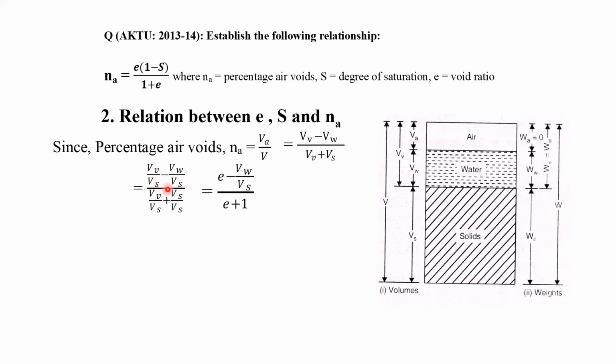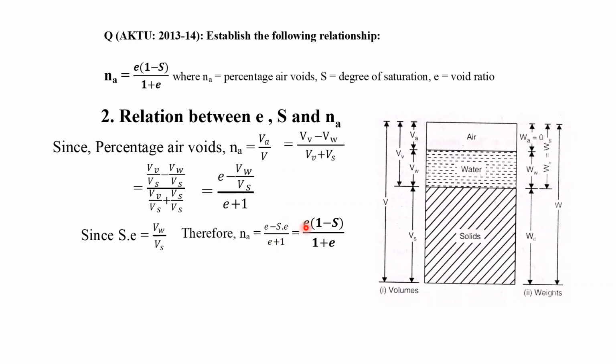So volume of voids by volume of solid is nothing but the void ratio, E, minus VW by VS. Here, this volume of voids by volume of solid will also be equal to E, and the denominator becomes 1, since VS by VS equals 1. So finally the equation becomes like this. And as we have seen in the previous slide, SE is equal to VW by VS. So we can write Na is equal to E minus SE, in place of VW by VS, divided by E plus 1.